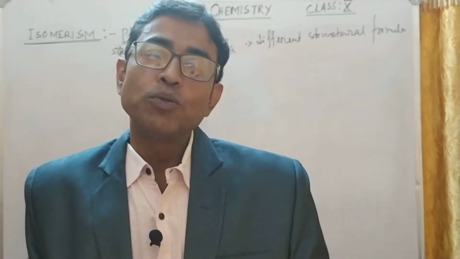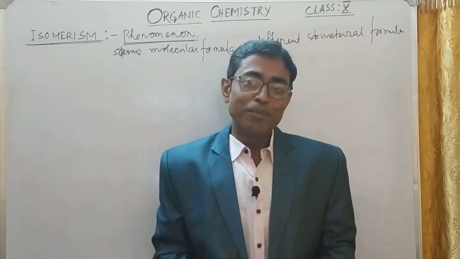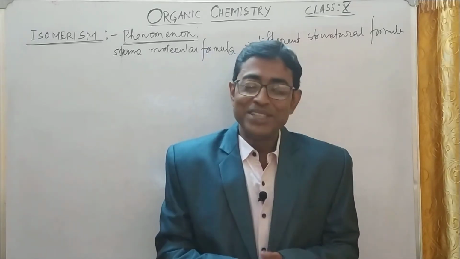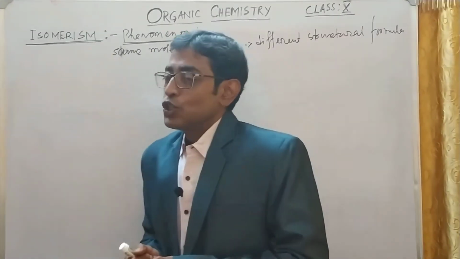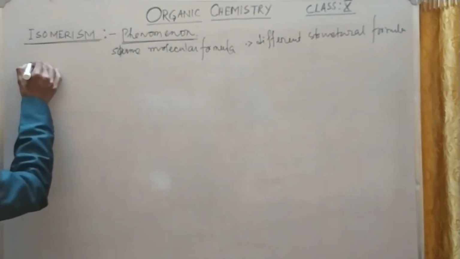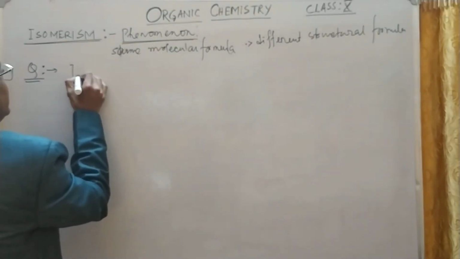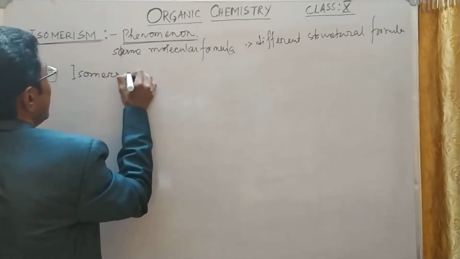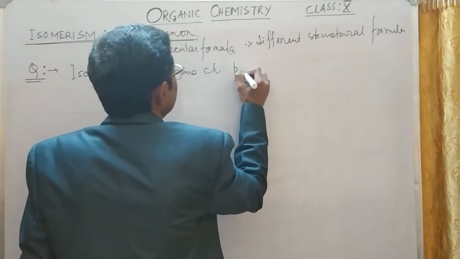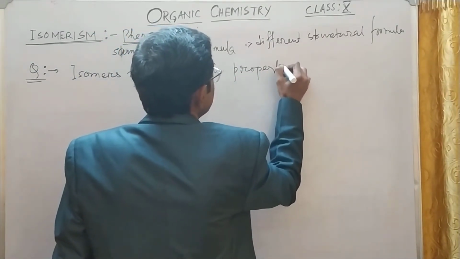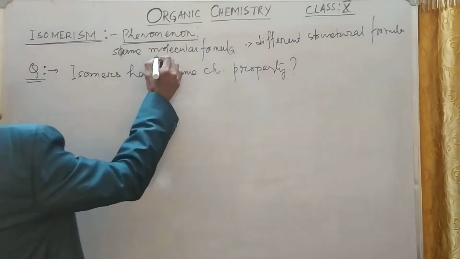And from isomerism, one question you are familiar with: isomers have the same chemical property but different physical property. So why? This is the question. Isomers have the same chemical property. You know this. What is this? Chemical property. Why?